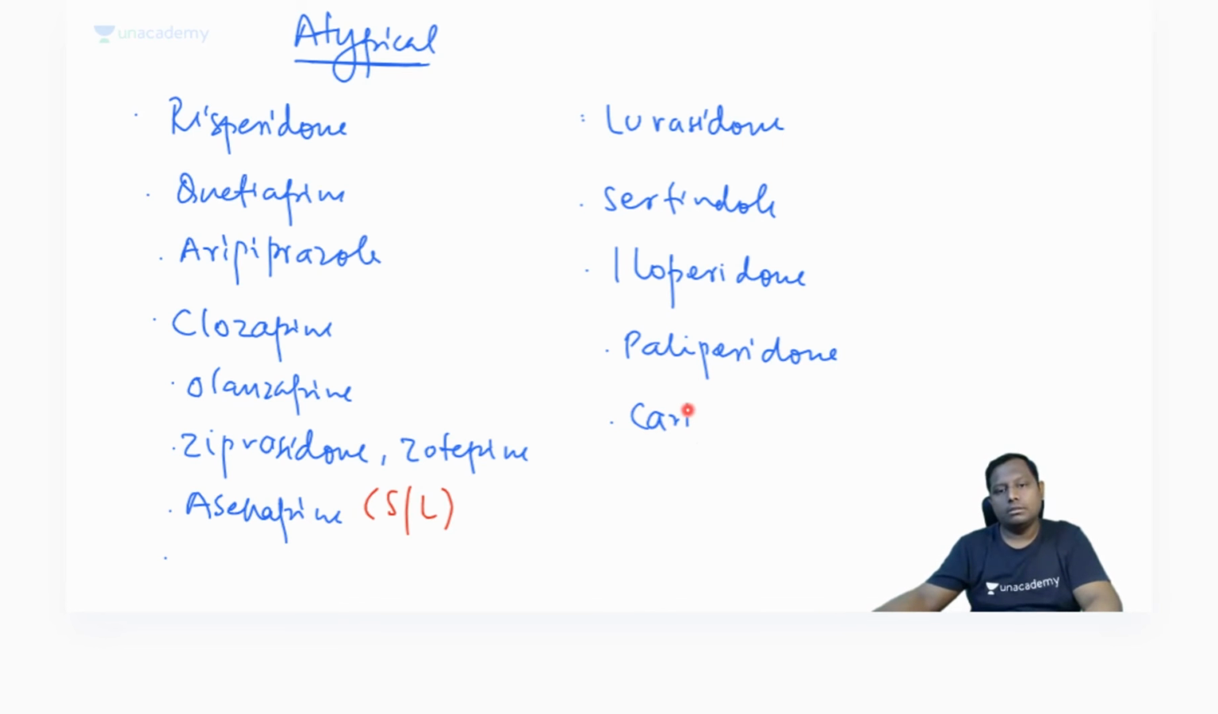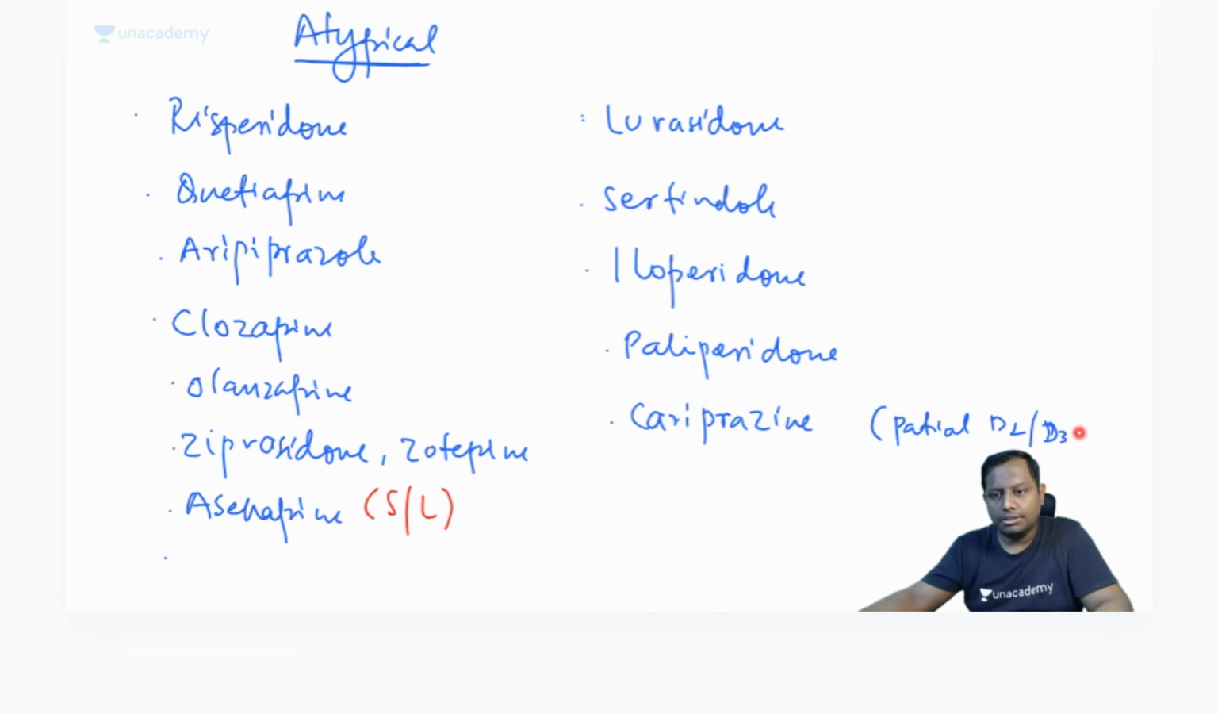Cariprazine, that is having partial D2, D3 and D4 agonist. This is having partial D2 and D3 agonistic property. There are a lot of drugs that I told you in the atypical.